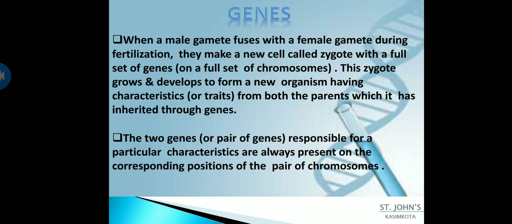I think you are understanding what I am saying. I told you genes are responsible for the formation of a protein, and this protein is responsible for the characteristic. Okay, so this is what I told you previously.